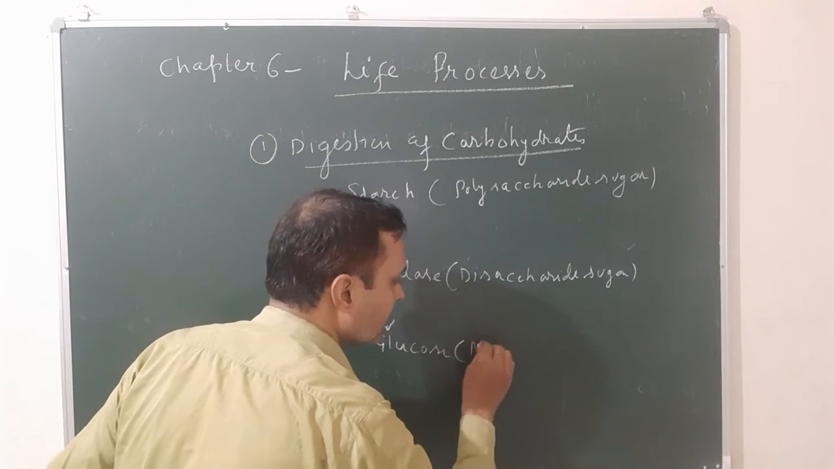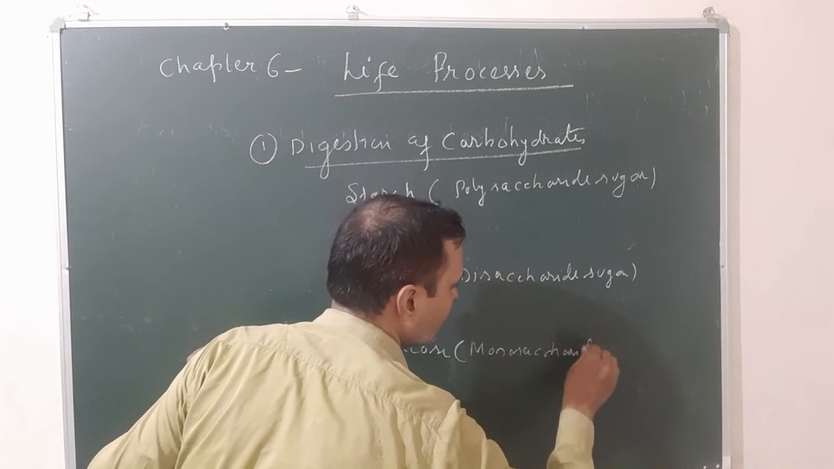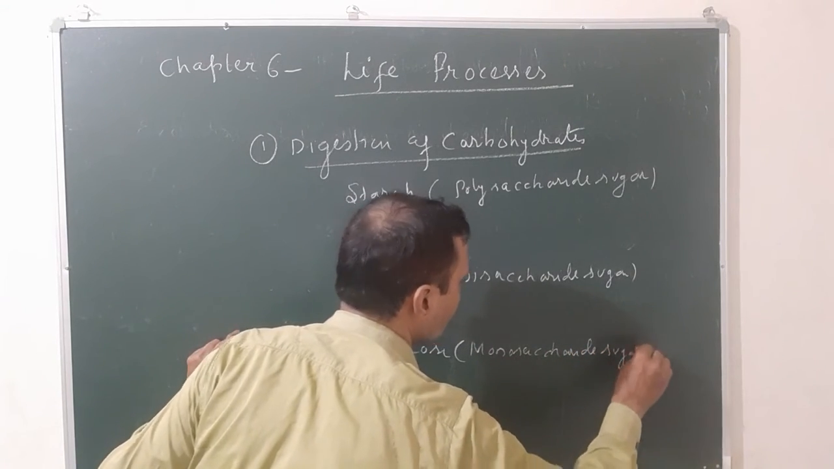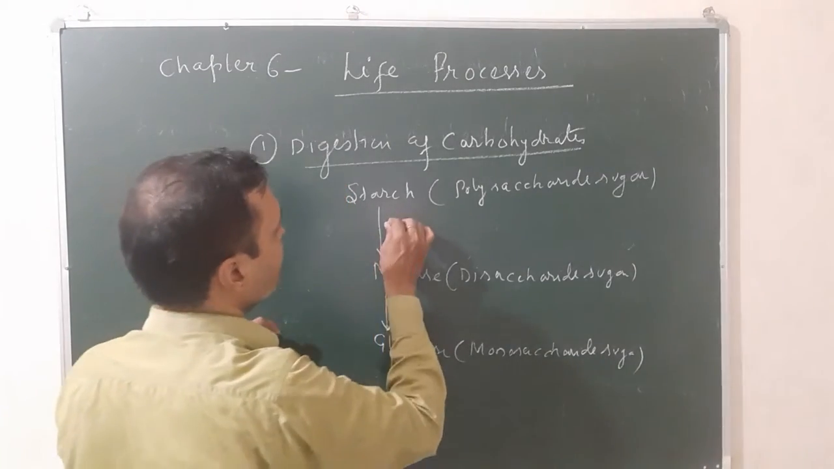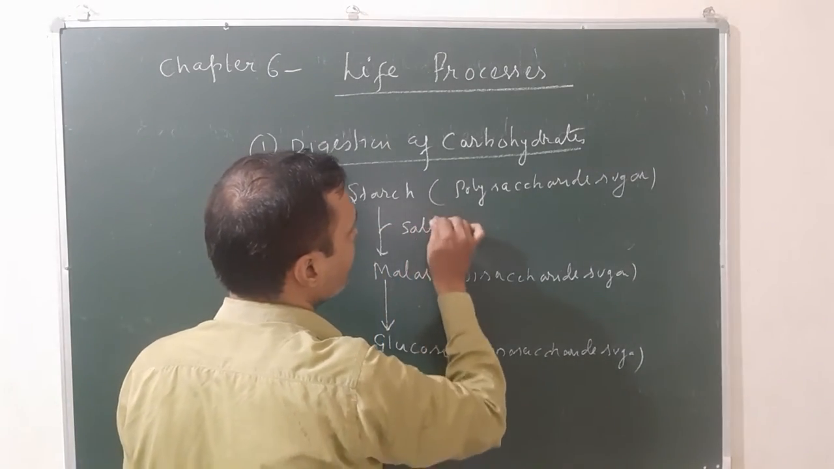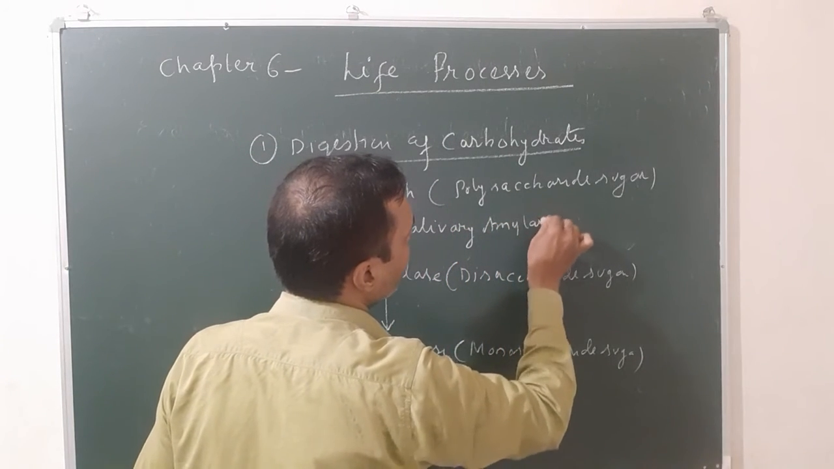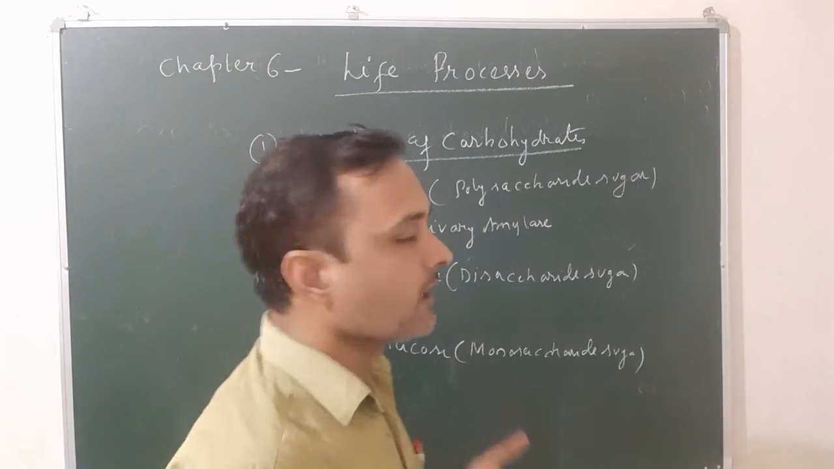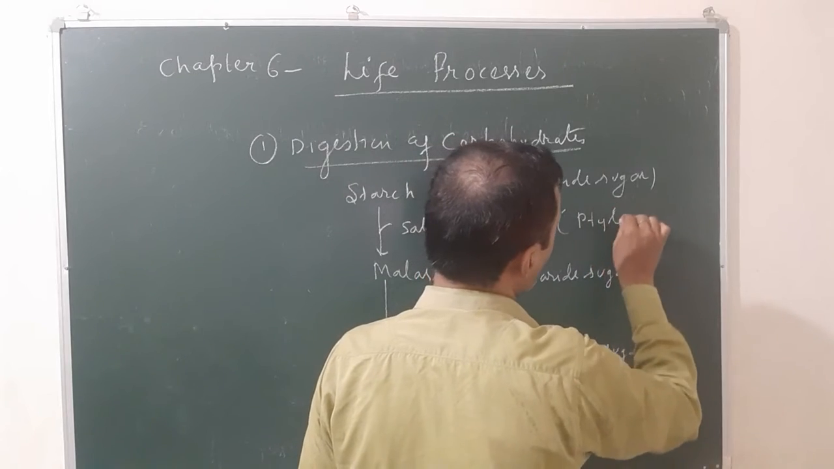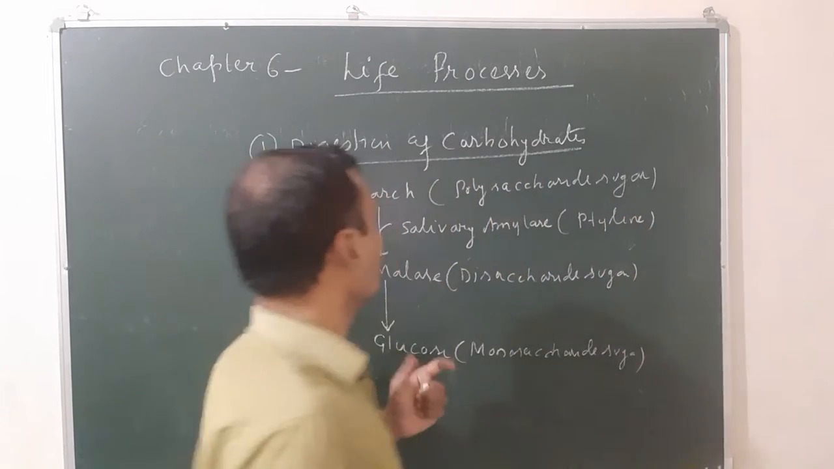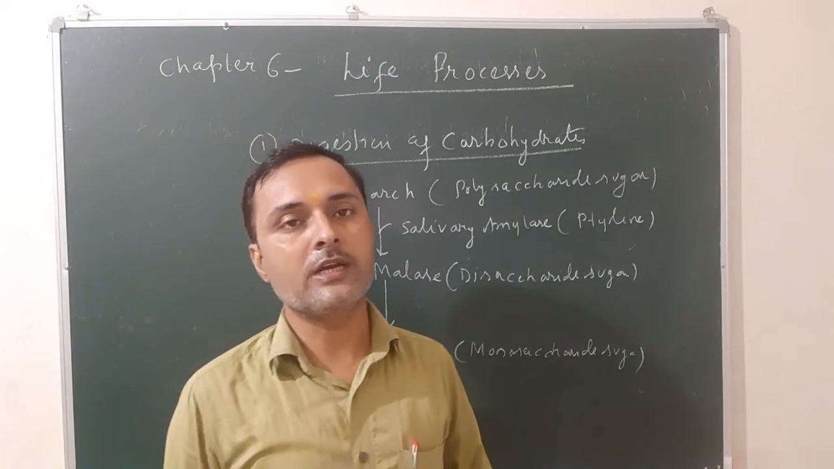And this glucose is an example of monosaccharide sugar. How does the starch change into maltose? In presence of an enzyme called salivary amylase, secreted from the salivary gland. It is also known as ptyalin, which helps in the breakdown of starch into maltose, or you can say polysaccharide sugar into disaccharide sugar.